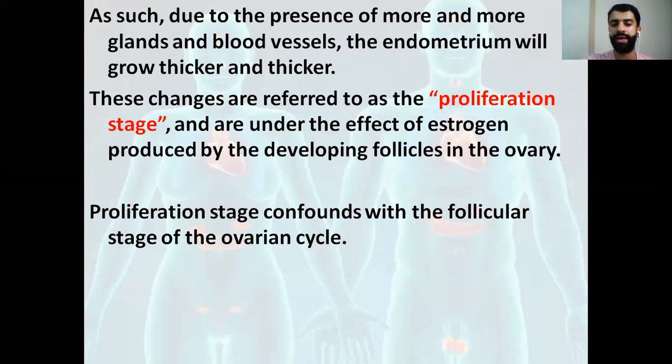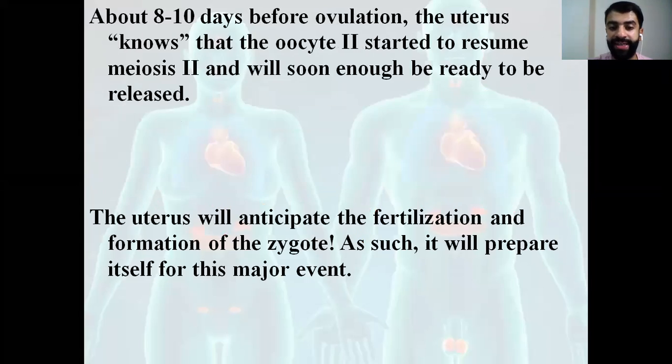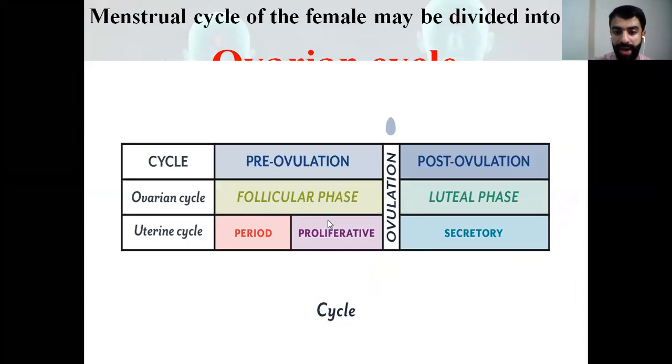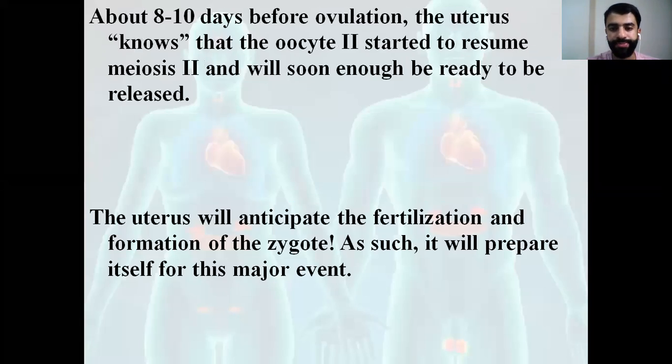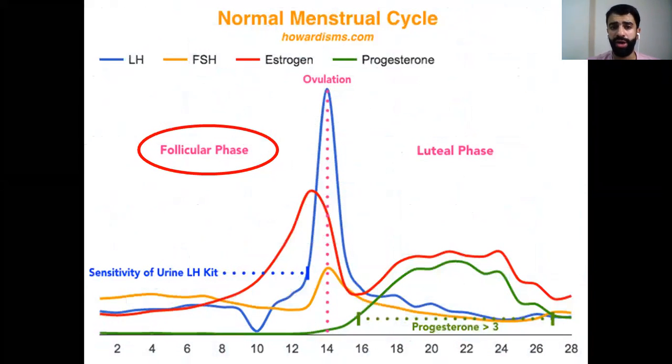It's the same. The proliferation stage works with something called the follicular stage of the ovarian cycle. So here we're talking about the proliferation stage together with the follicular stage. They synchronize, they work together. The ovarian cycle and the uterine cycle work together and move together. Here we have the cycle: the follicular phase and the luteal phase.